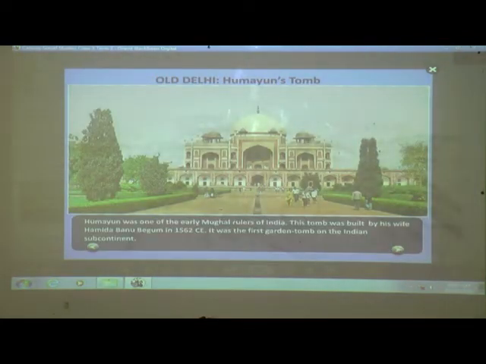What is this? Again Old Delhi, Humayun's Tomb. Humayun was one of the early Mughal rulers of India. This tomb was built by his wife Hamida Banu Begum in 1562 CE. Okay, this Humayun's Tomb was built by his wife Hamida Banu Begum in which year? 1562 CE. It was the first garden tomb on the Indian subcontinent. Which is the first garden tomb of the Indian subcontinent?